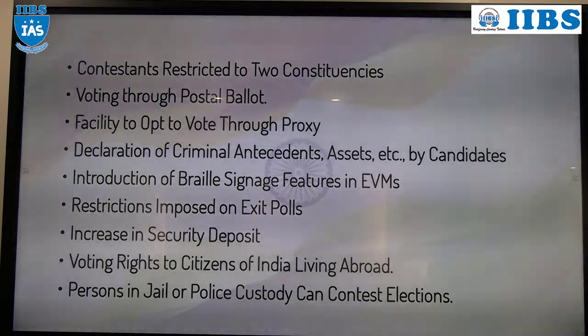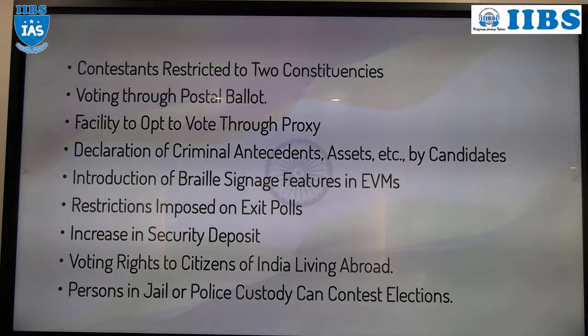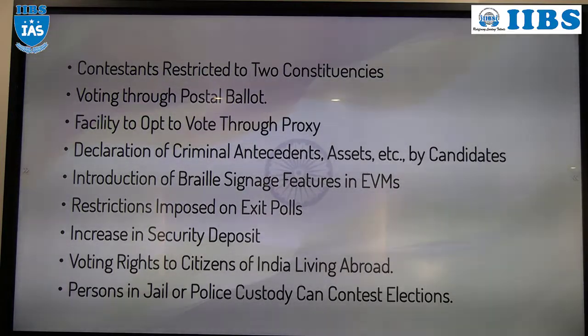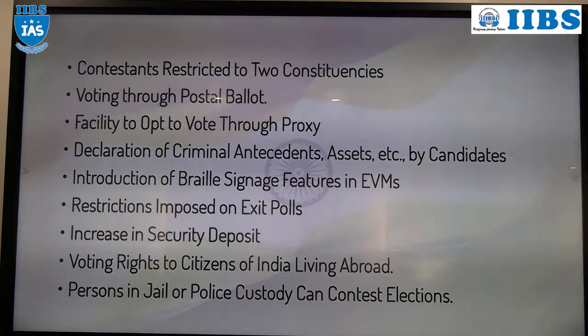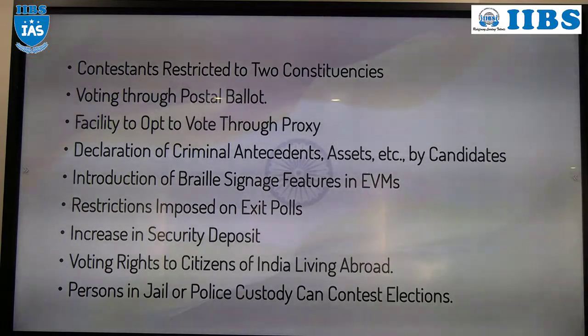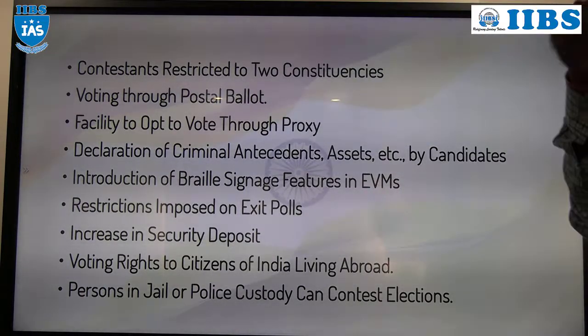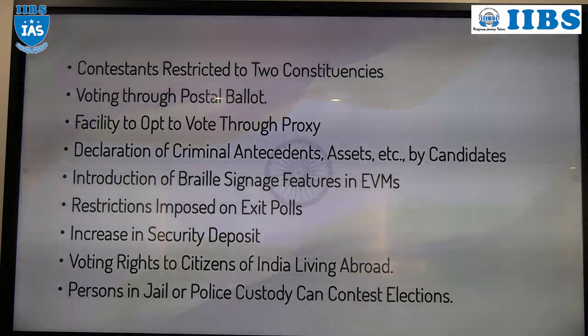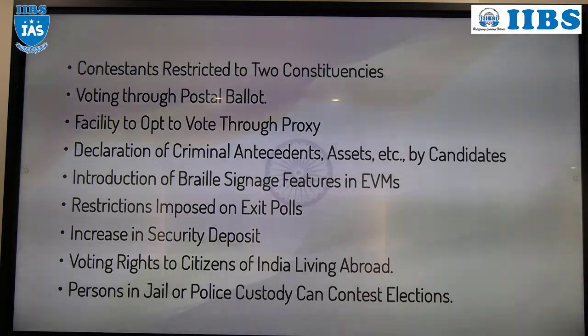If the candidate doesn't secure 1/6 of the total votes, then his security deposit will be forfeited. Understood? 100 votes are there. So how much is 1/6 of 100? 17. If the candidate is unable to secure even 17 votes out of 100, at that time the candidate's security deposit will not be refundable. If he secures more than 1/6, whether he is a winner or loser doesn't matter, he will receive the security deposit.